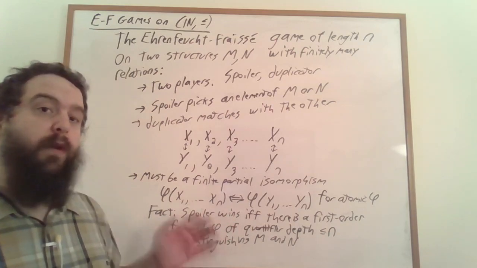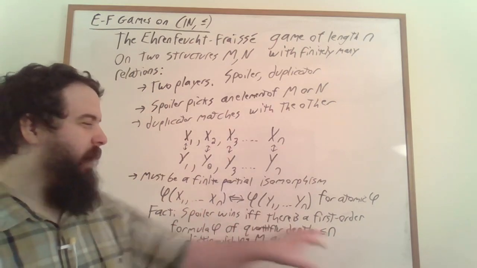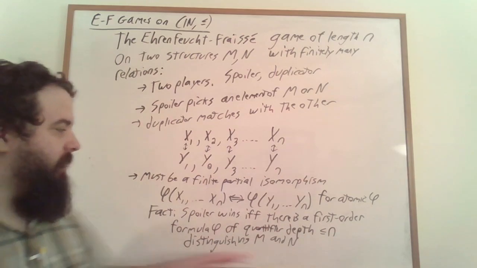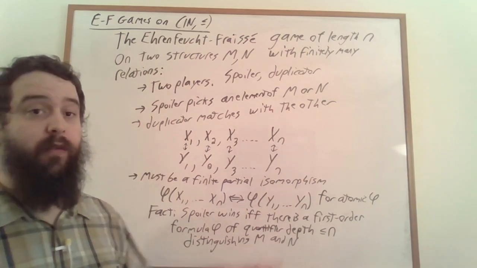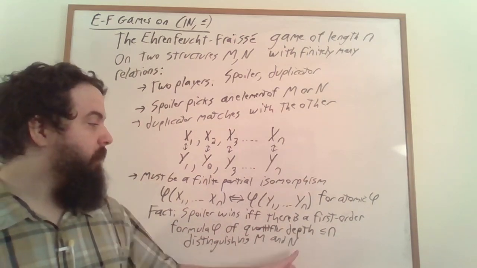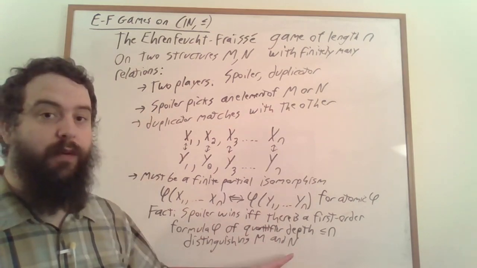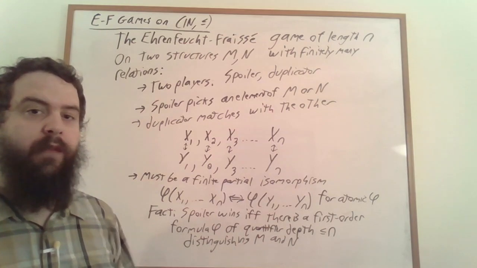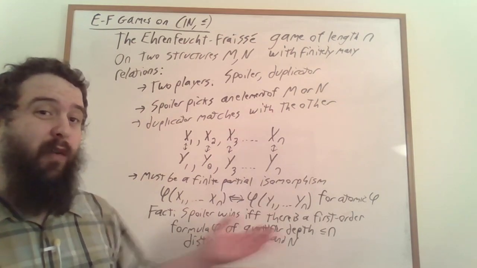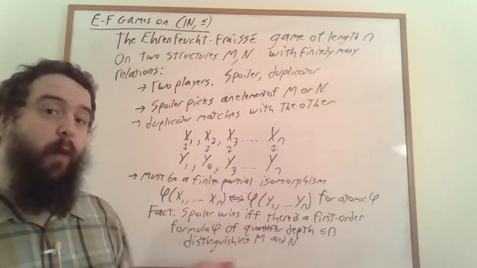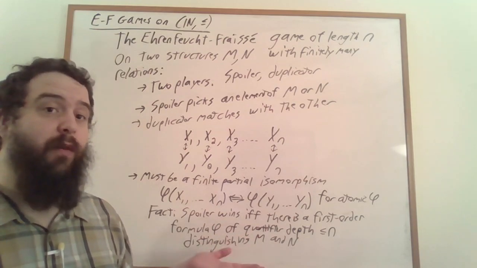Very often, we're not so much concerned about the quantifier depth of a formula distinguishing these two structures, right? A formula that's true of m but not true of n, or vice versa, true of n and not true of m. Very often, we're not so much interested in the quantifier depth of that formula, but whether there exists a formula of that form at all.